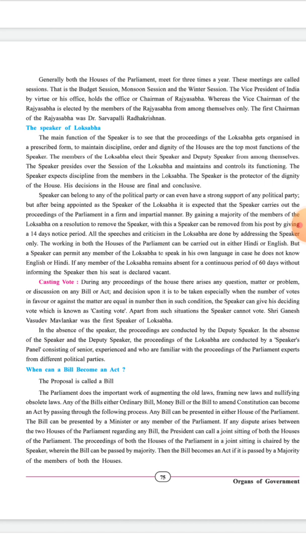The proceeding of this joint sitting of both the houses is chaired by the speaker. The bill is passed by majority, and then that bill becomes an act when it is passed by a majority of the members of both the